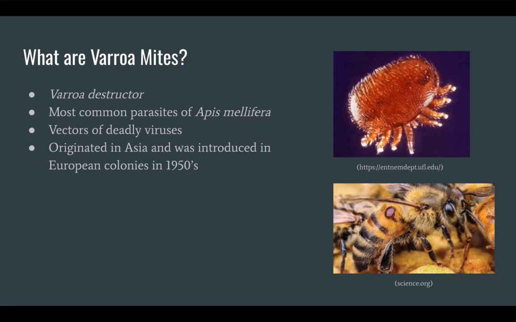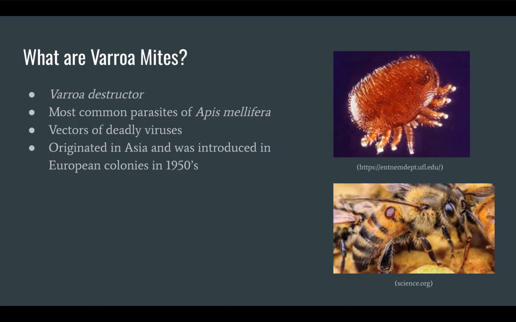What are Varroa mites? Varroa mites, or Varroa destructor, are the most common parasites in Western European honeybees. These mites originated in Asia and were accidentally introduced to susceptible European colonies in the 1950s.